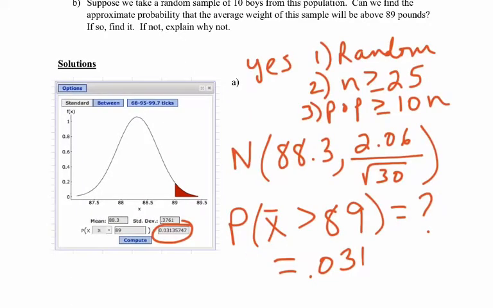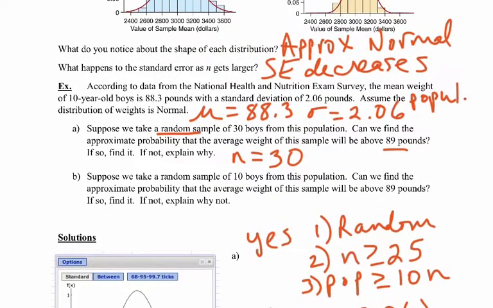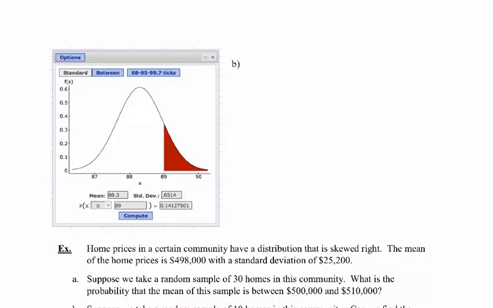So part B says, suppose we take a random sample of 10 boys from this population. Can we find the approximate probability that the average weight of this sample will be above 89 pounds? To me, I'd see that number 10 and I would think, well, that's a really small number. Can I still apply the central limit theorem? I'd be a little hesitant to do so. However, I can in this case. Again, it goes back to the fact that they told me that the population was normal. So as long as the population is normal, you can take a sample as small as you want. It doesn't matter. It's still going to follow that normal distribution.